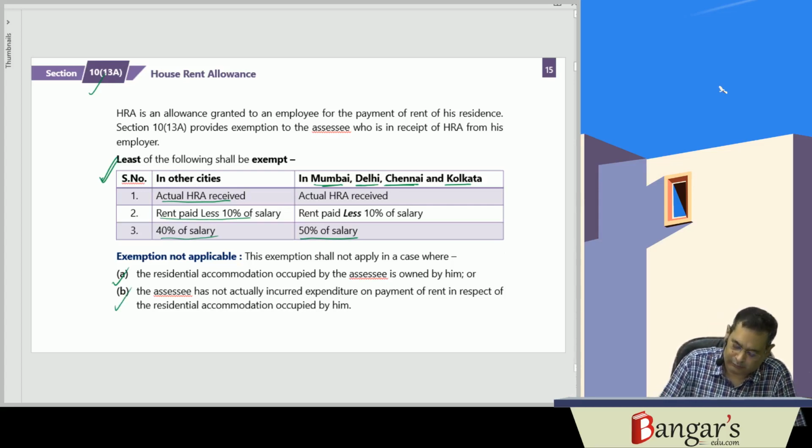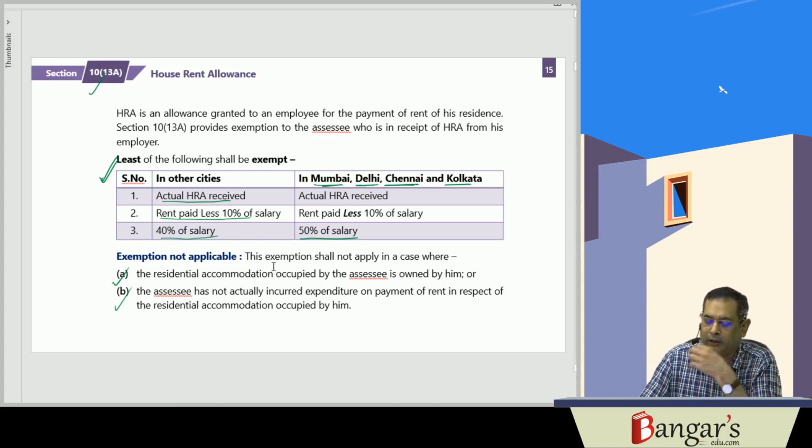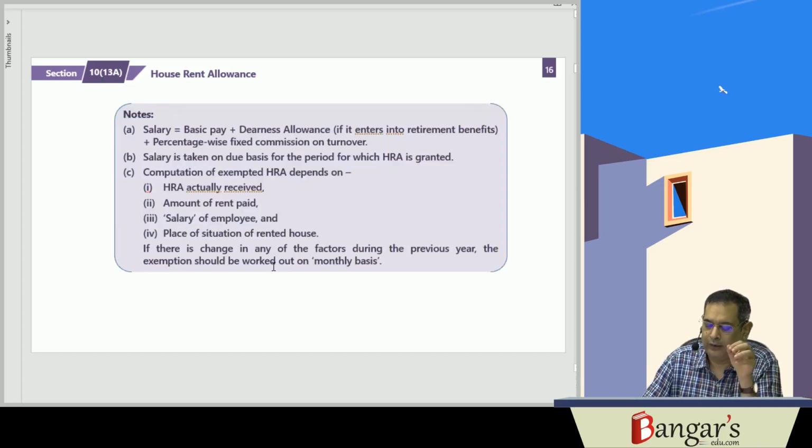And in case the assessee has not incurred any expenditure in respect of payment of rent, then also the entire HRA is taxable.